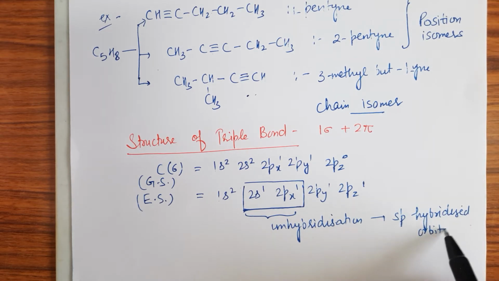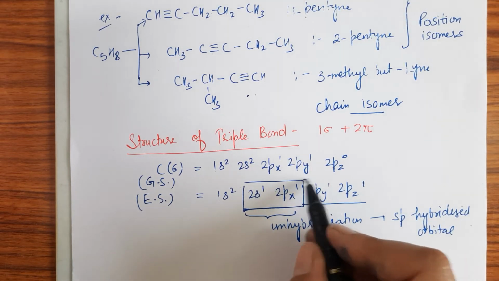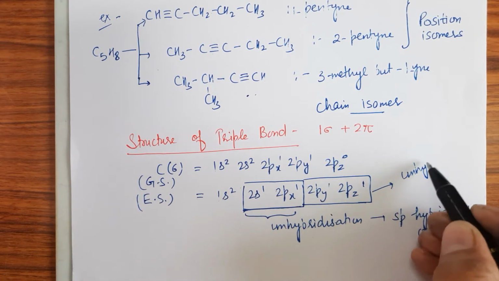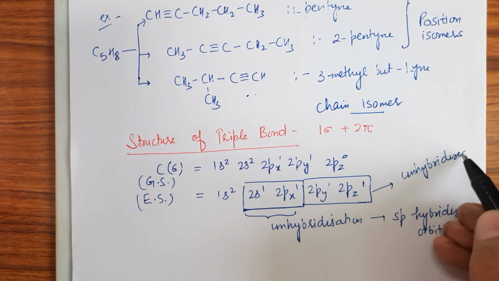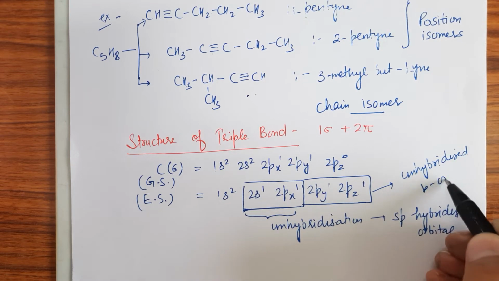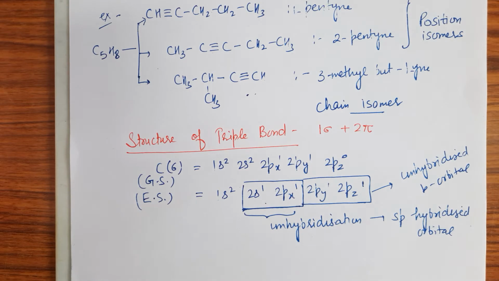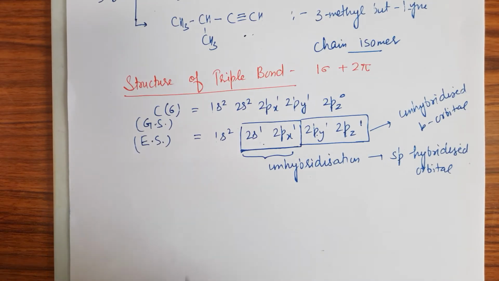Okay, and these two orbitals will be unhybridized p orbitals. So these two orbitals take part in the formation of sigma bond, whereas these two p orbitals will participate in the formation of pi bond, right? So let's see.